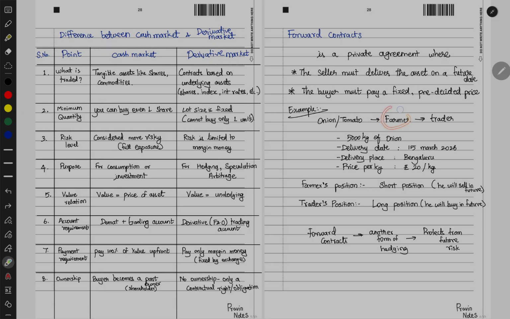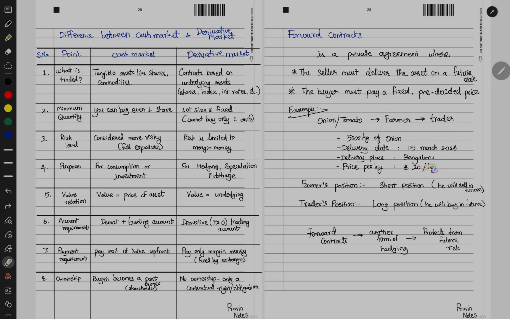Now if the farmer or the trader says, no, I don't need, I will not give you onions, or I will not buy onions, we'll just make a cash settlement. So only the differential amount. Since the farmer has hedged the price at 20 and the trader will buy the vegetable like onion at 20, the trader has to pay the farmer 1 lakh. Instead of that, now the price became 10, so the balance 50,000 the trader will give to the farmer. Now the farmer has gained this.